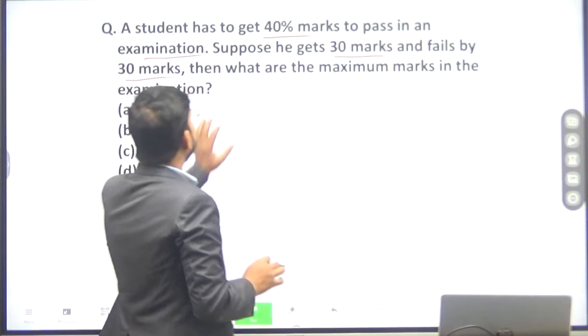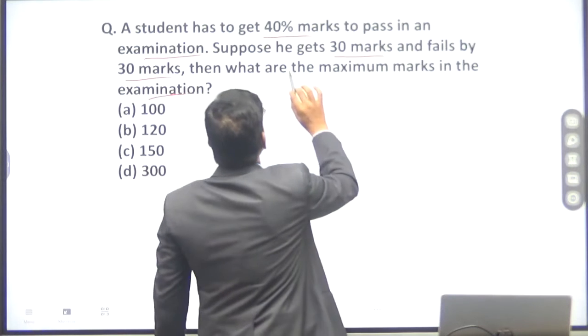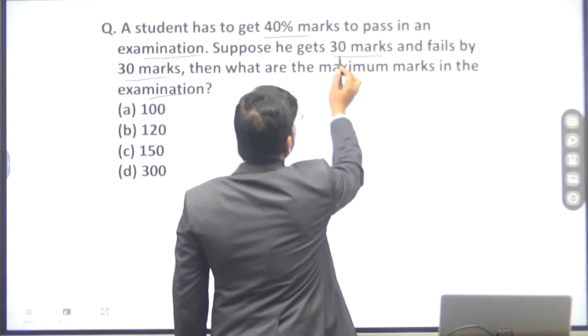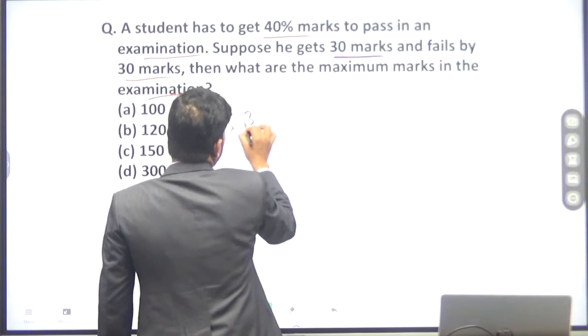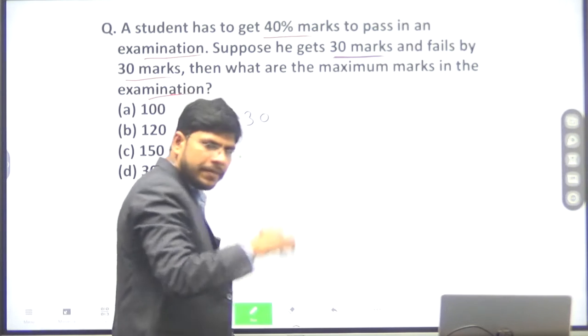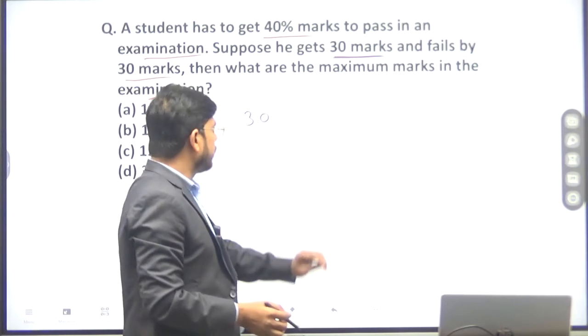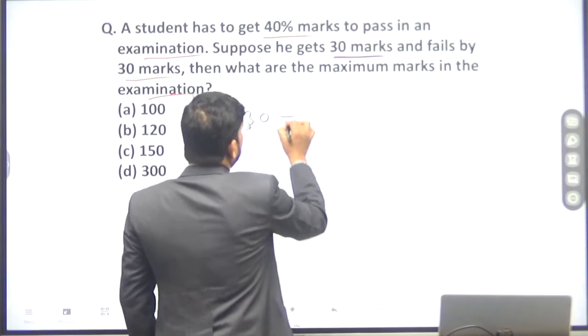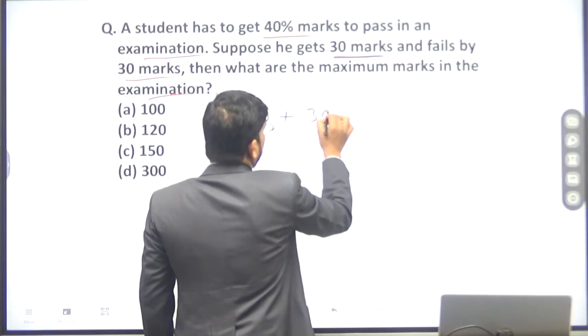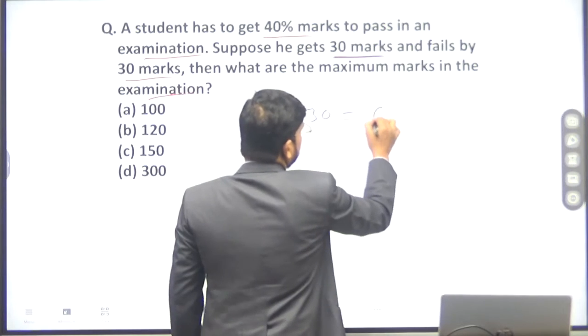Suppose a student gets 30 marks and fails by 30 marks. It means he has to get 30 marks more. So the total marks required will be 60.